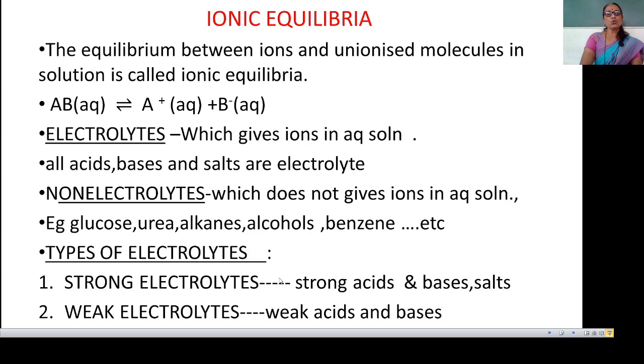Then all strong acids, strong bases and all salts are strong electrolytes. Means they dissociate almost completely in aqueous solution. And next, weak electrolytes means those which dissociate to a very small extent in aqueous solution. The weak acids and weak bases act as weak electrolytes.